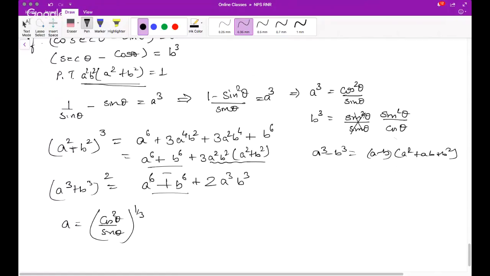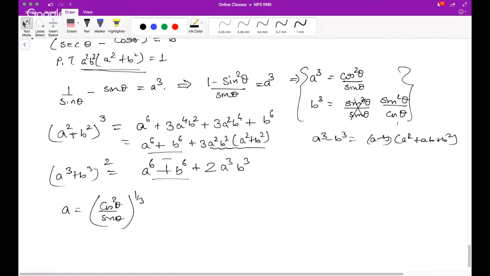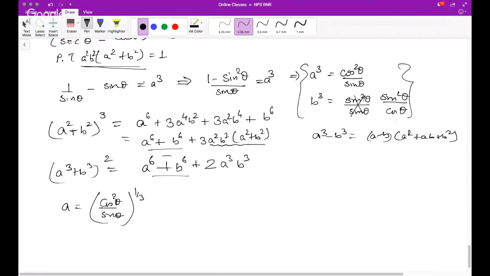From here, you can always find a and b and then substitute and you'll get it. But then I'm trying to find out if you can do it through identity rule. So if you see what otherwise you can do, a is this and b is sine square theta by cos theta whole to the power 1 by 3.